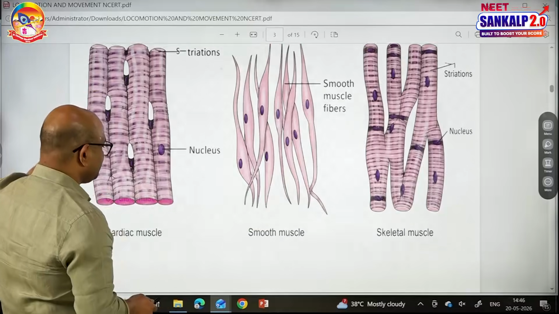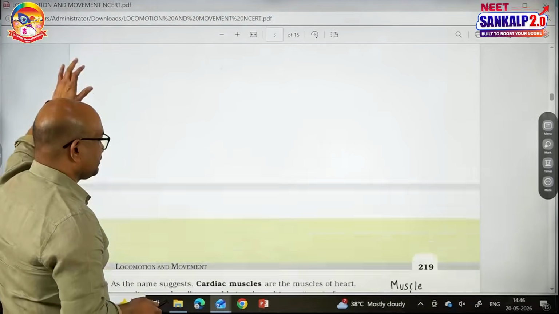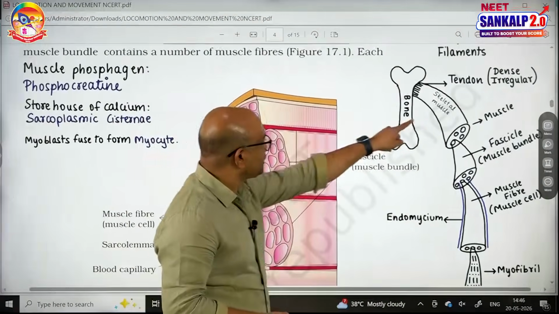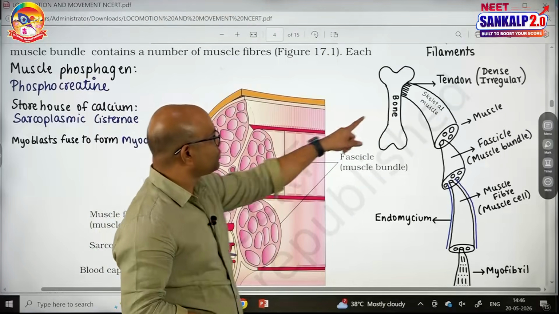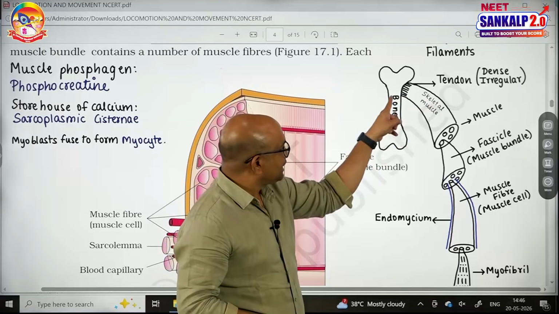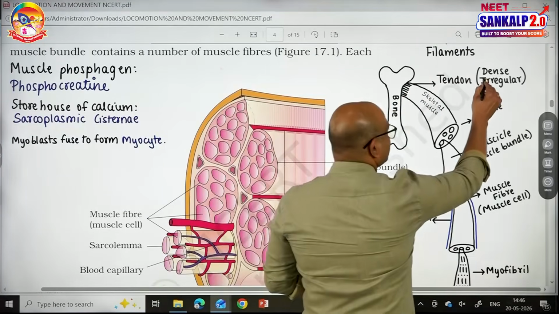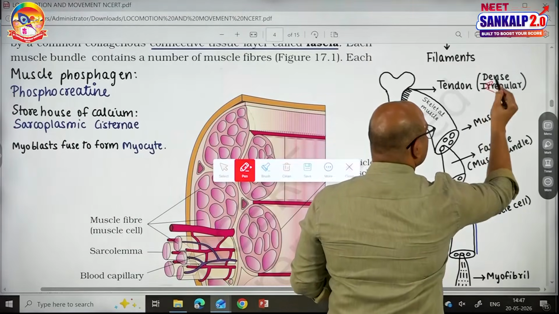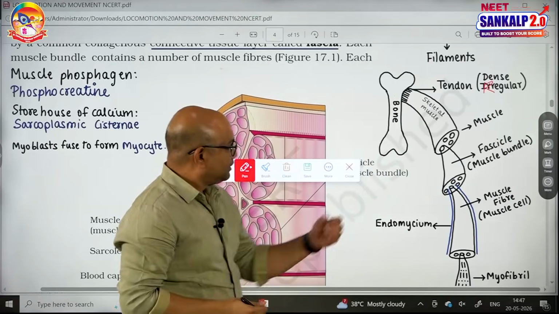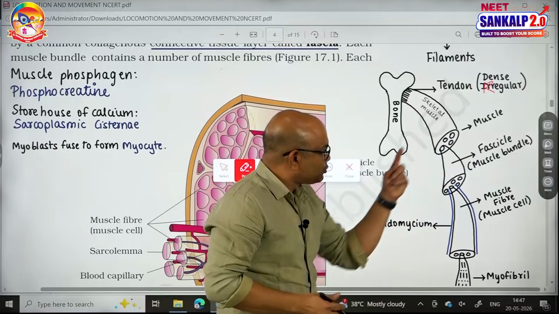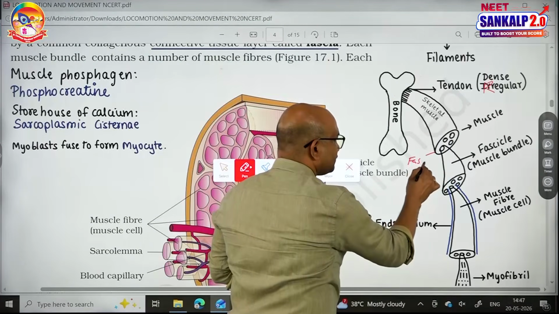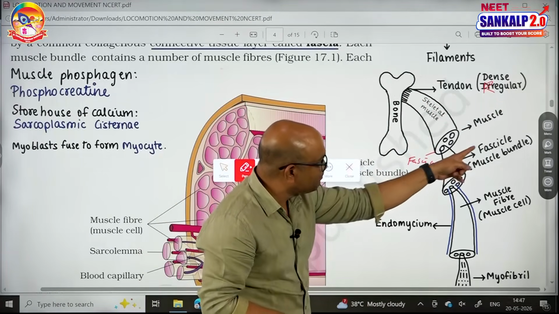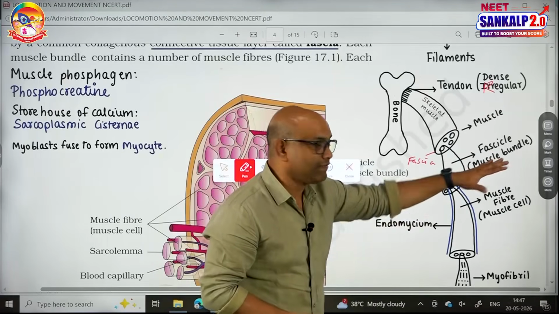Regarding the skeletal muscle, see this, they have got the name skeletal because they are attached to the bone. Skeletal muscles are attached to the bone with the help of a dense regular connective tissue known as tendons. The entire skeletal muscle is covered by a connective tissue sheath known as fascia, and inside the fascia, that means inside the skeletal muscle, there are many bundles called fascicles. A muscle bundle is called a fascicle.